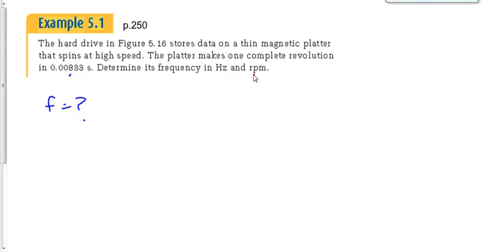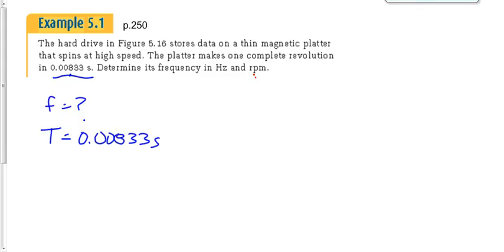William, what's the value that we have here? What variable is that? 0.00833 seconds. But what time is it? Specifically, what time is it? Good. It's the time for one complete cycle, or it's the period. So we're going to say big T is 0.00833 seconds. Do not call it little t. That's not going to be helpful to you. You want to call it big T so that you remember that it is specifically the time for one complete cycle.